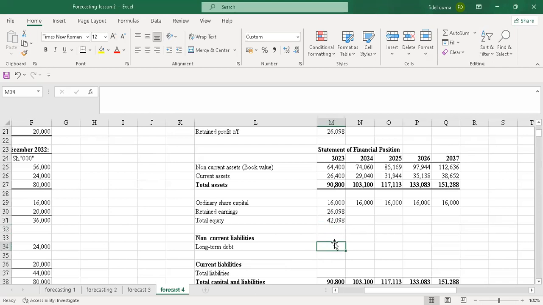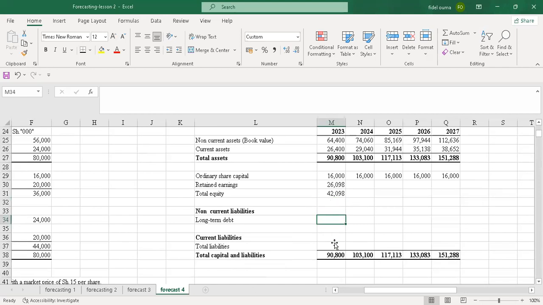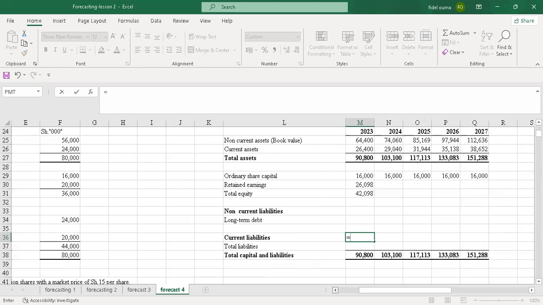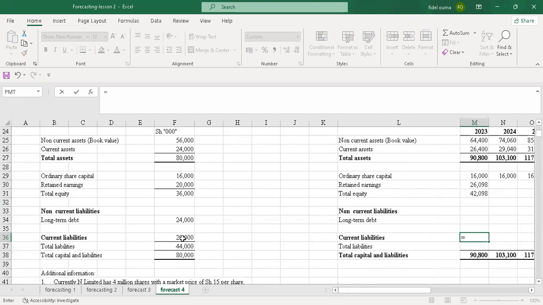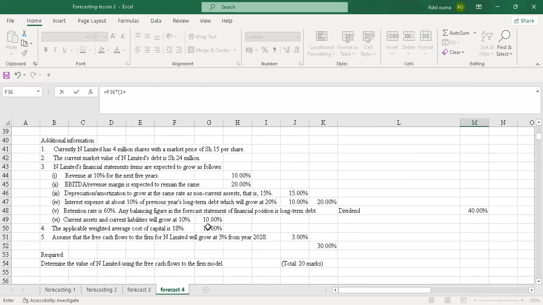Because already I have the retained earnings. The long-term debt, we don't have it, and we're told that it is the balancing figure. So I'll come here and check for the current liabilities, and forecast for the current liabilities which we have. So it is 20, but they were growing at the rate of 10% also. So we have 1 plus, and I'll lock it.